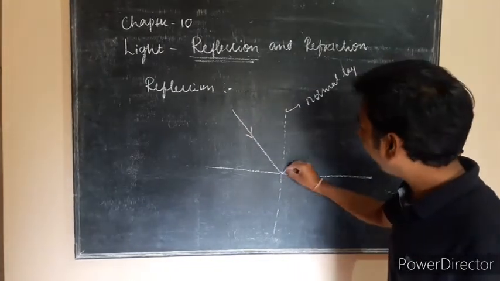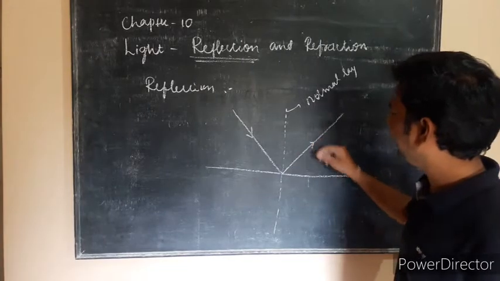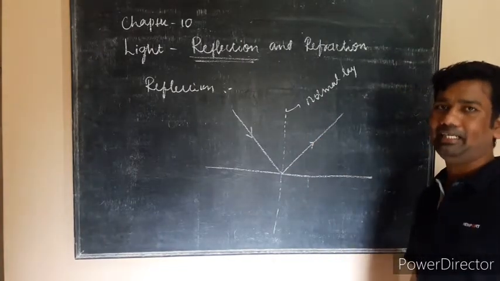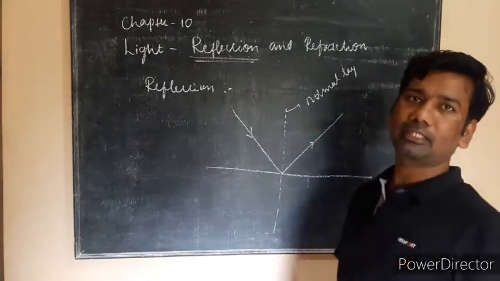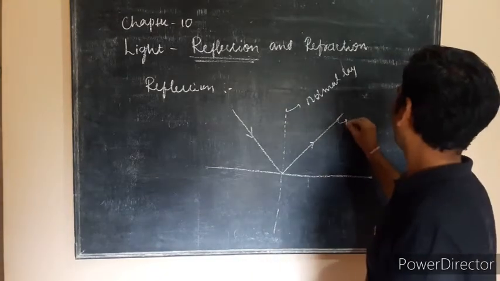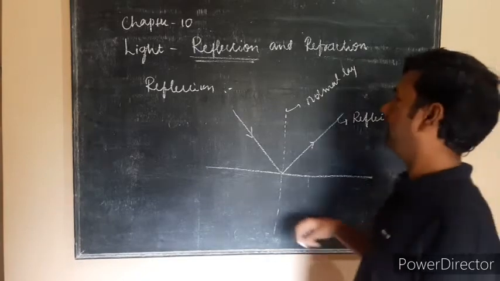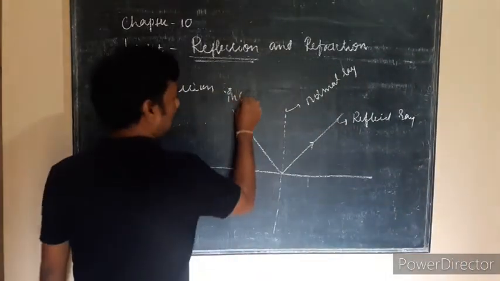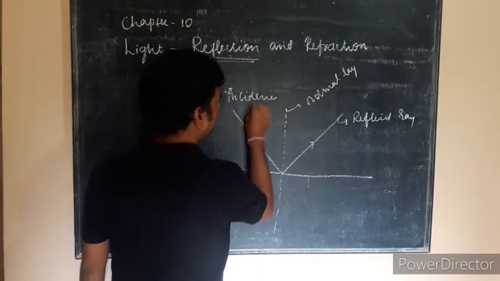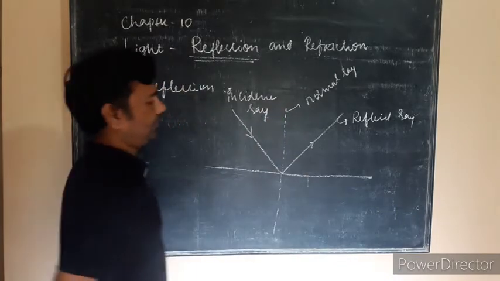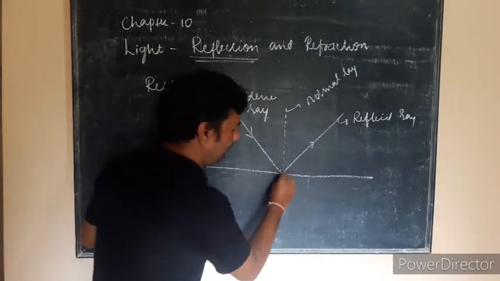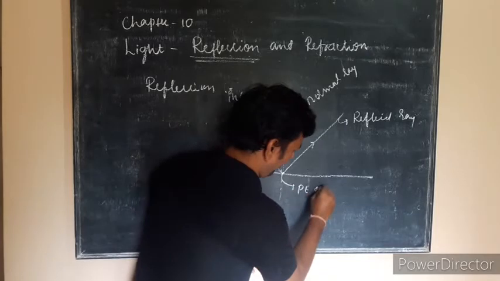The bouncing back of the incident ray is called the reflected ray, or you can call that process reflection. So this is the reflected ray, and this is the incident ray. This is the point of incidence.